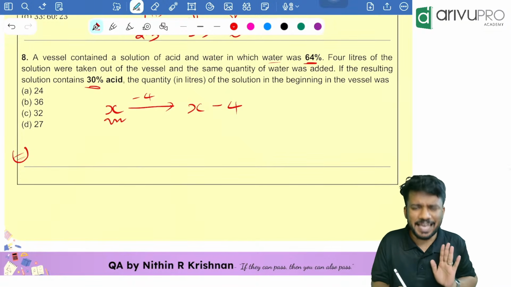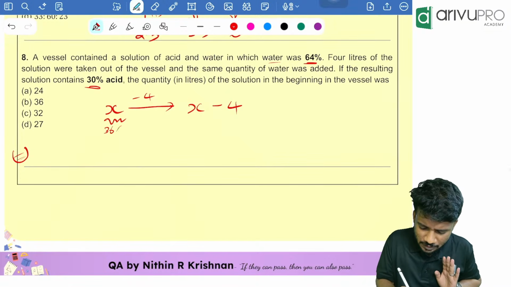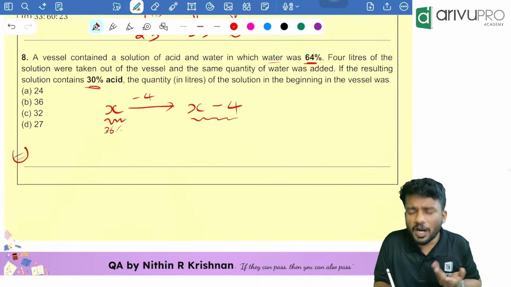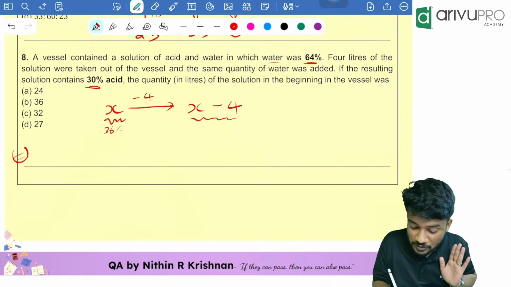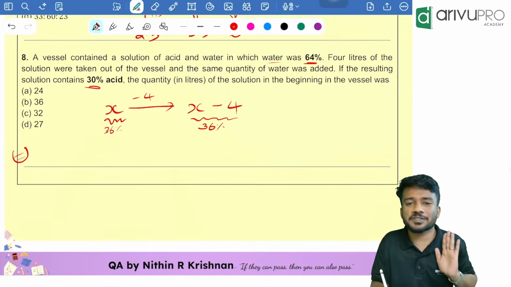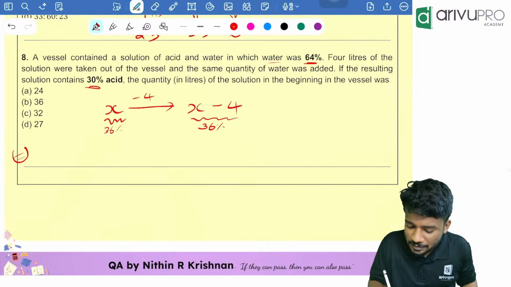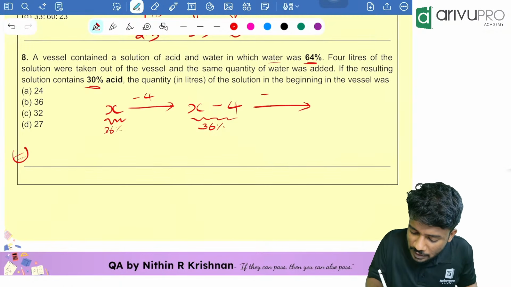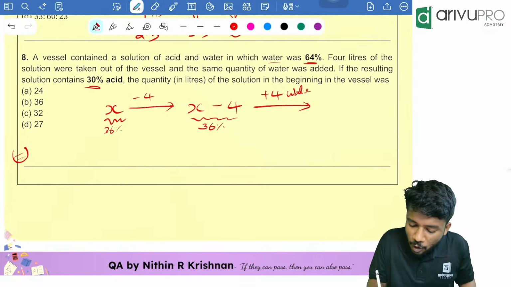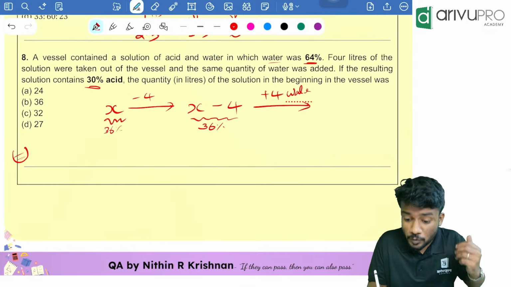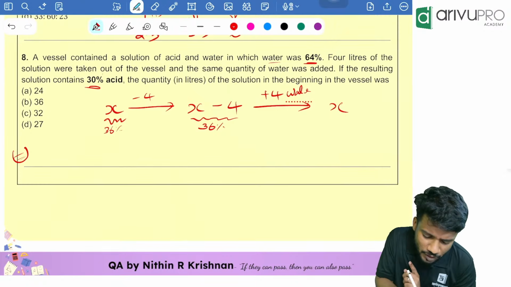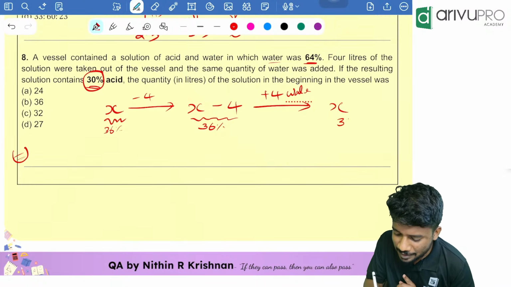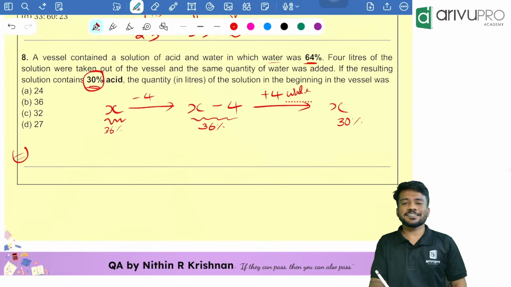Now in this X, how much percentage of acid is there? You tell me. In this X, 36%, right? In this X minus 4, how much percentage? Not the quantity, I mean percentage. Percentage is how much now? 36% acid itself is there. Then what happens? Into this I add 4 liter of water. That means now how much liter is there? In total how much solution is there? X solution is there. But in this X solution how much percentage of acid is there? 30% of acid is there.